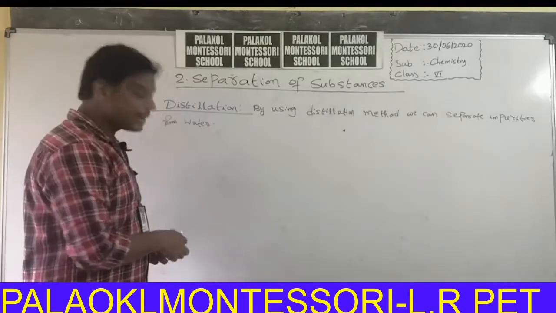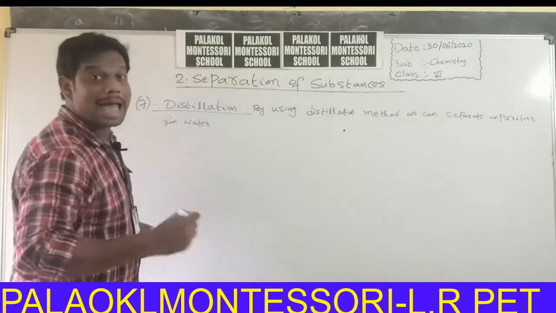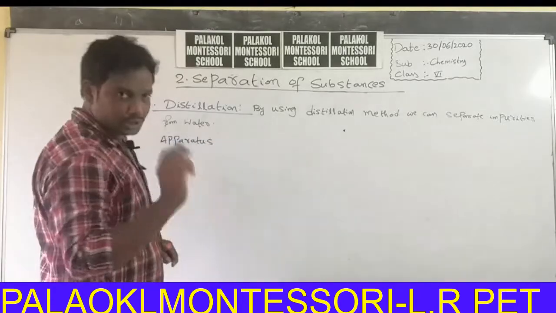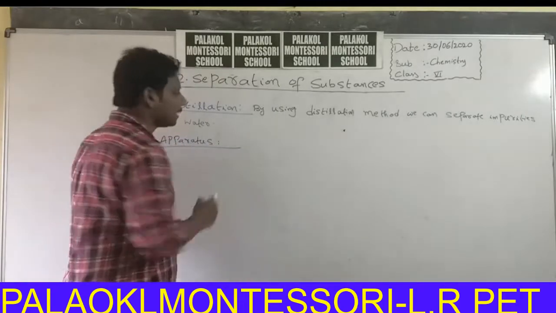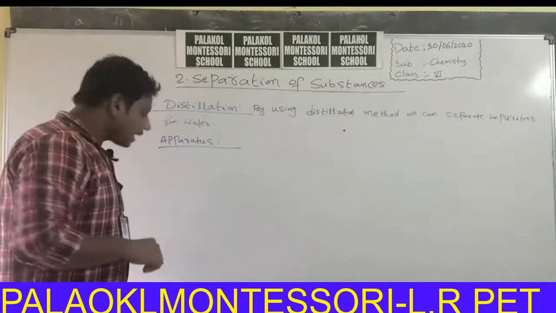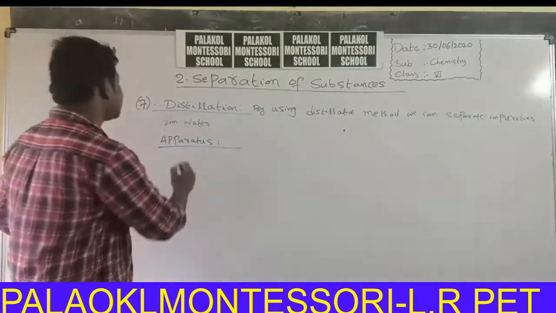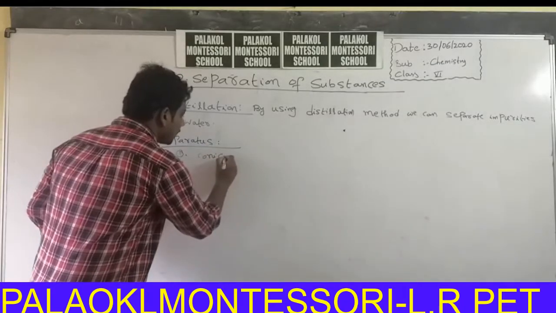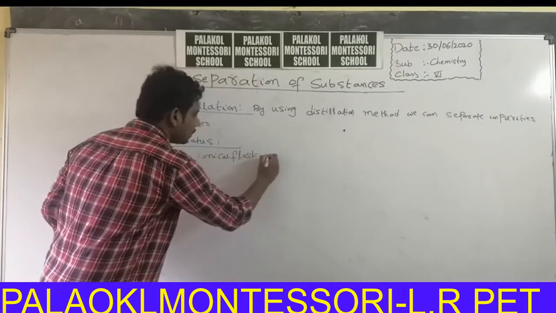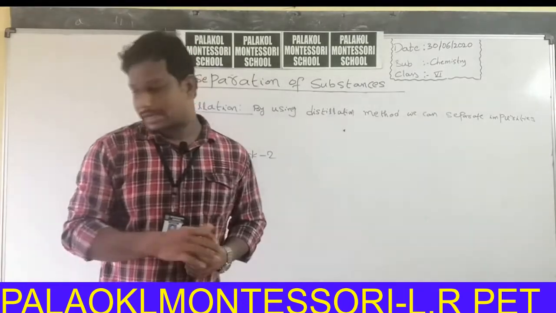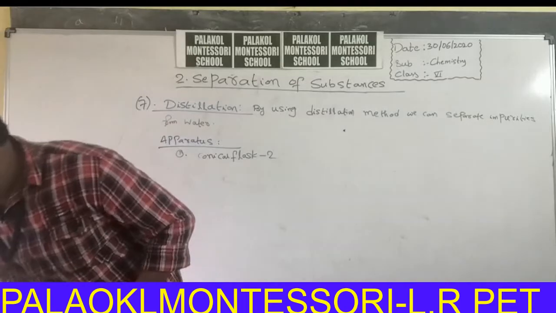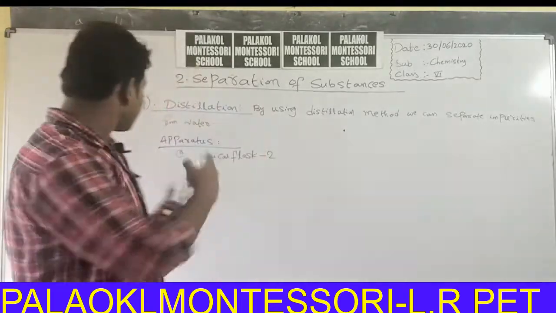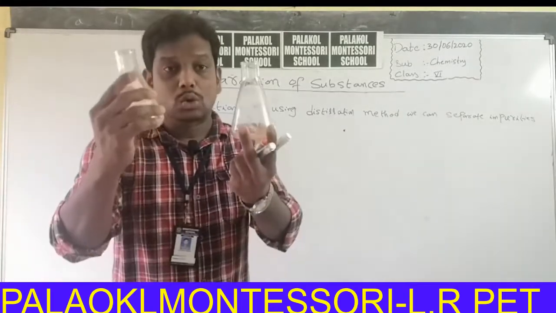Distillation. For this process, what are the apparatus required? Apparatus, chemical instruments for this activity. What are the apparatus required to do this activity? First one, conical flasks. In this process we will use two conical flasks. This is one conical flask, this is another conical flask.